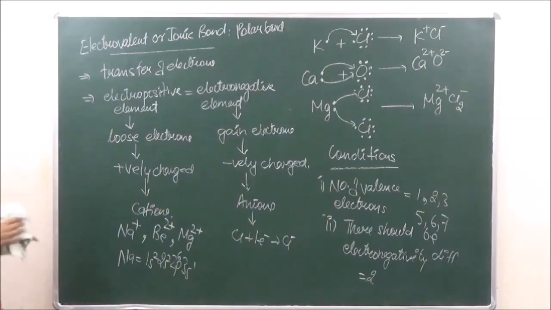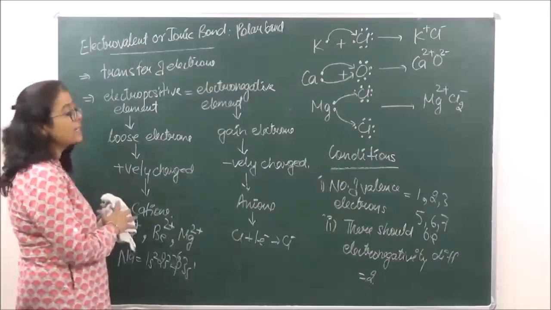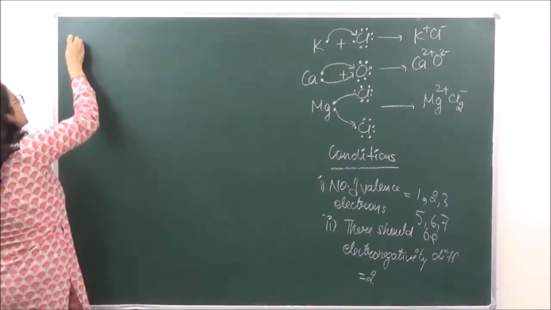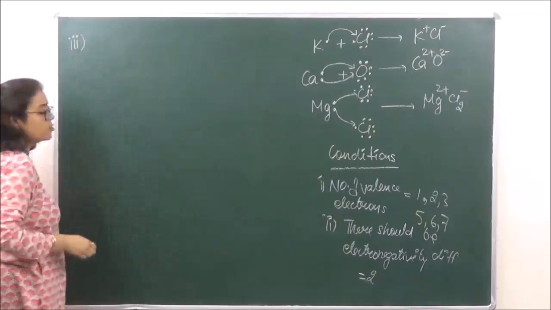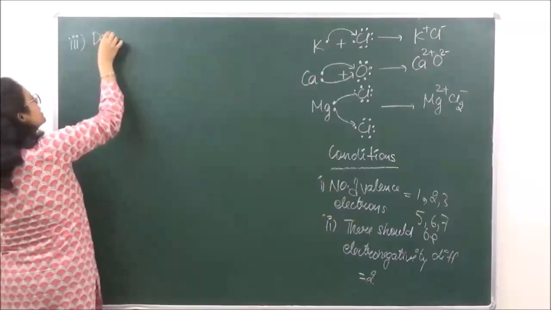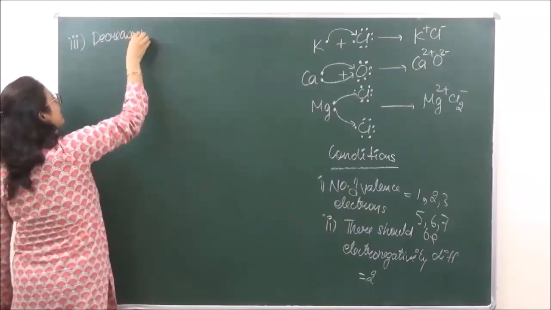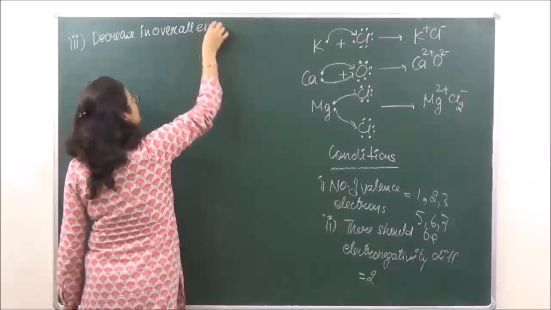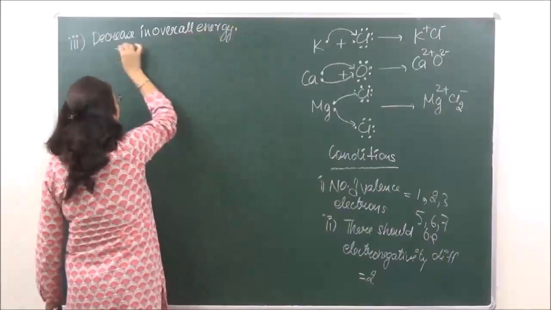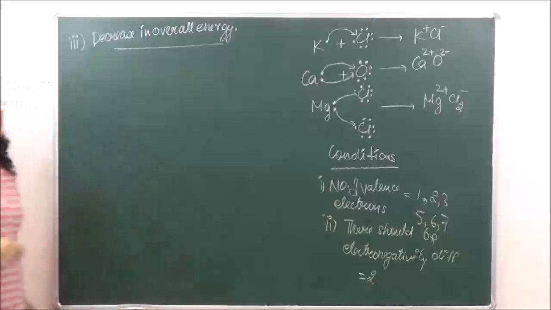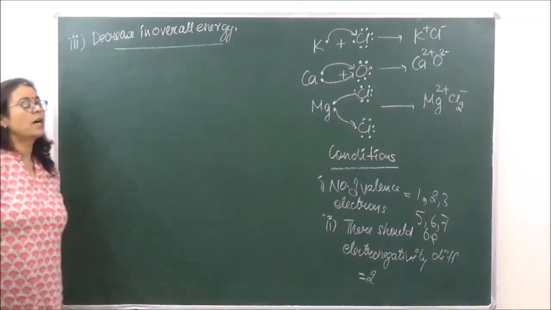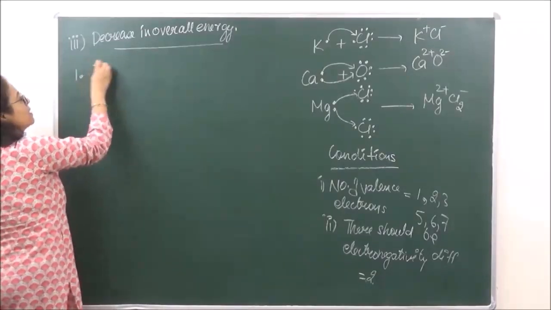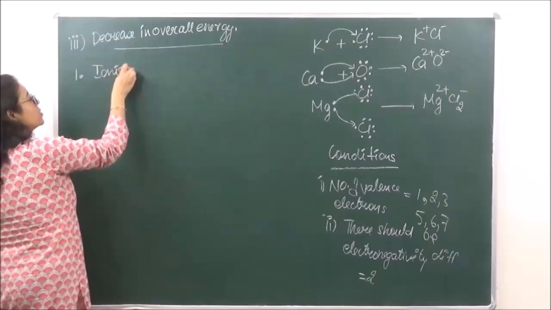Right? Then third is there should be overall decrease in energy. Okay. So what are we saying? Third is that there should be decrease in overall energy. We say that when an ionic bond is formed, there are 3 types of energies which are acting. Okay, the first energy over here, that is the ionization energy.